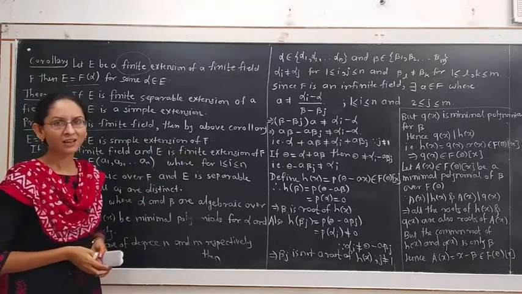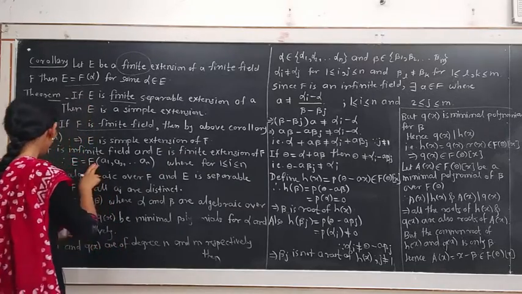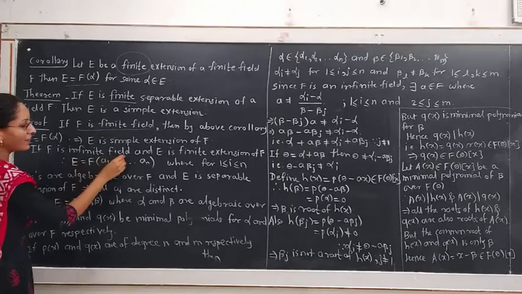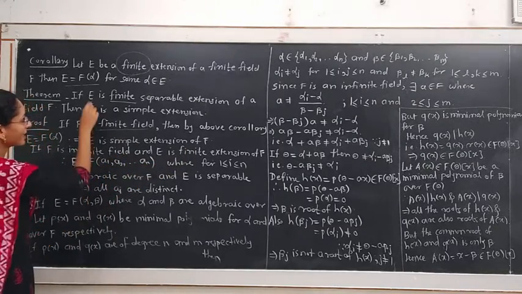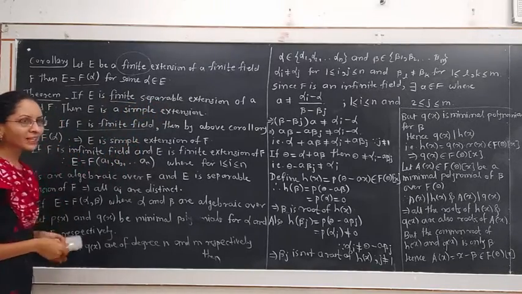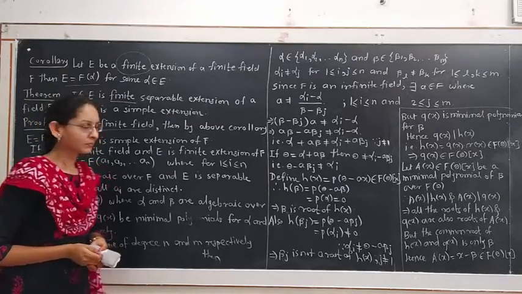In the second case, we select F as an infinite field. If F is an infinite field and E is a finite extension of F, it is given that E is a finite separable extension of F. Now we are considering F as an infinite field.